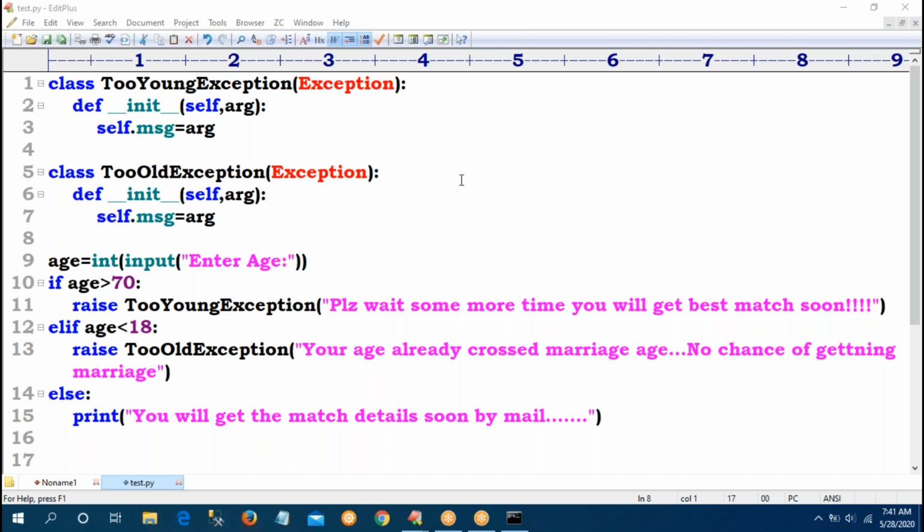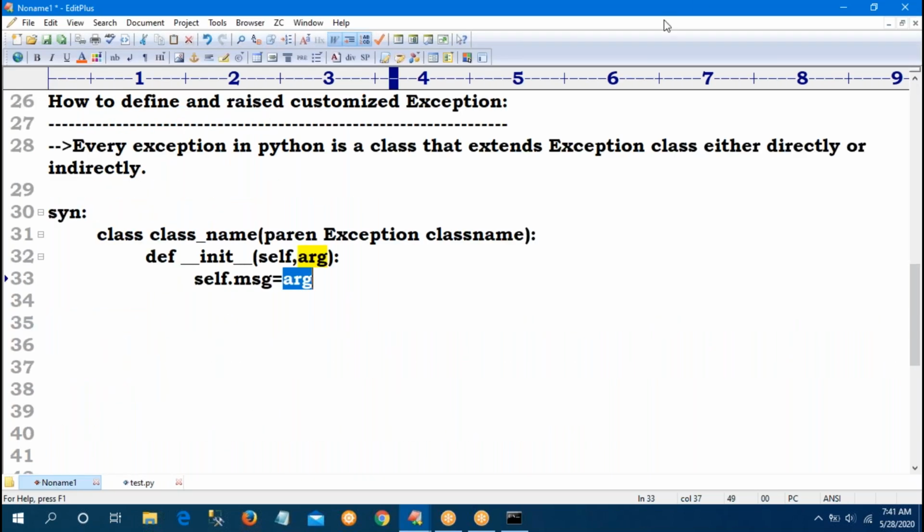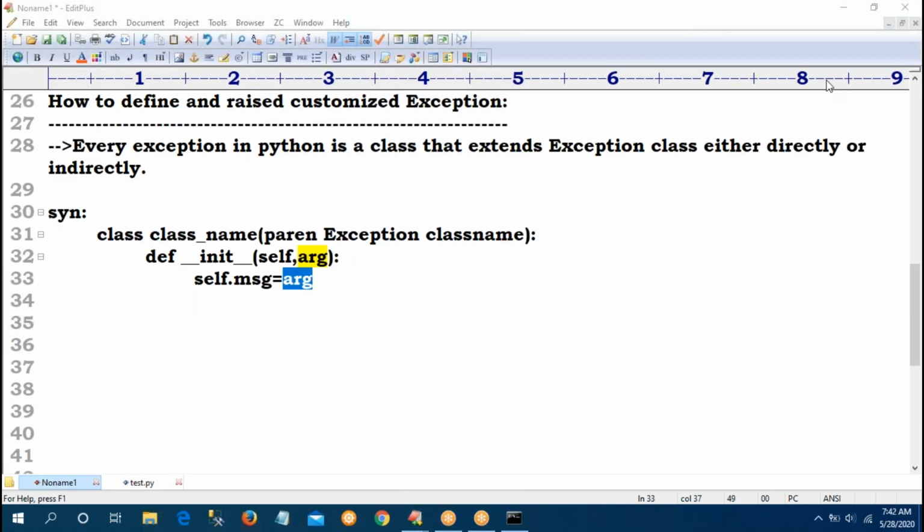Like that, we have to provide user defined exceptions. So simply, create the exception classes, create the constructor, then raise is the keyword to raise that exception. That is user defined exceptions.